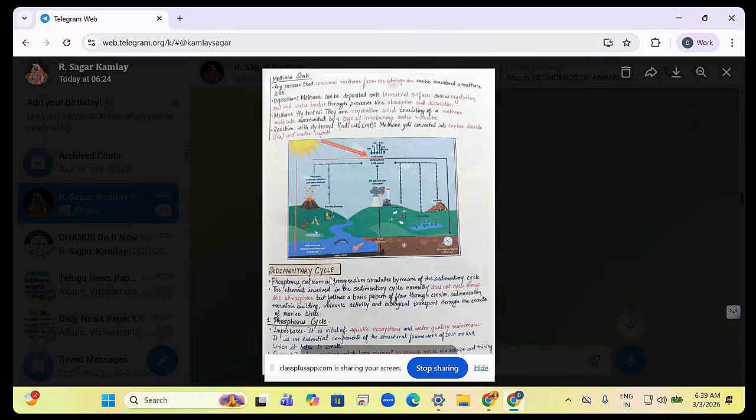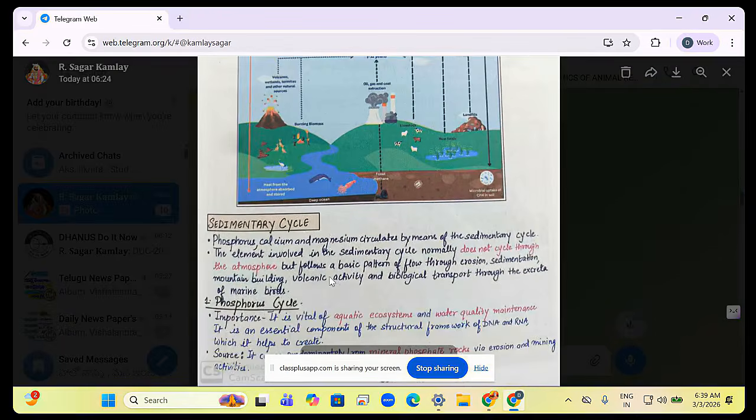Next, sedimentary cycle. What are the sedimentary cycles? Phosphorus, calcium, magnesium circulates by means of sedimentary cycle. ఇప్పుడు వరకు ఏం చదివాం? Gaseous cycle. What are gaseous cycles? Carbon dioxide, nitrogen, oxygen, methane. These are 4. Next one is sedimentary cycle. Phosphorus, calcium, magnesium.